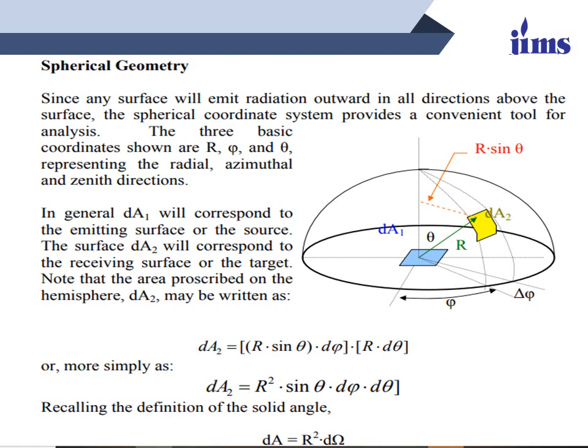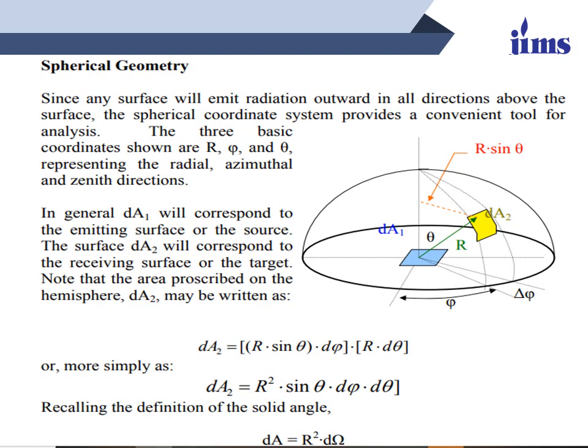In general, dA1 will correspond to the emitting surface or the source. The surface dA2 will correspond to the receiving surface or the target. And note that the area projected on the hemisphere, dA2, may be written as r sin theta multiplied by d phi, multiplied by r d theta, and similarly dA2 is equal to r square sin theta multiplied by d phi multiplied by d theta, and finally dA is equal to r square d gamma.